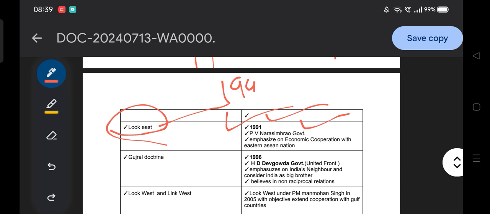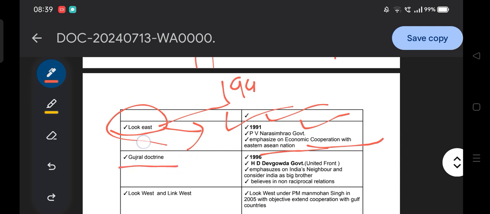Under the PV Narasimha Rao government, the Look East policy was adopted. If they ask under which government the Look East policy was adopted, your answer would be the PV Narasimha Rao government. The main objective of Look East was to emphasize economic relations and cooperation with East Asian nations.